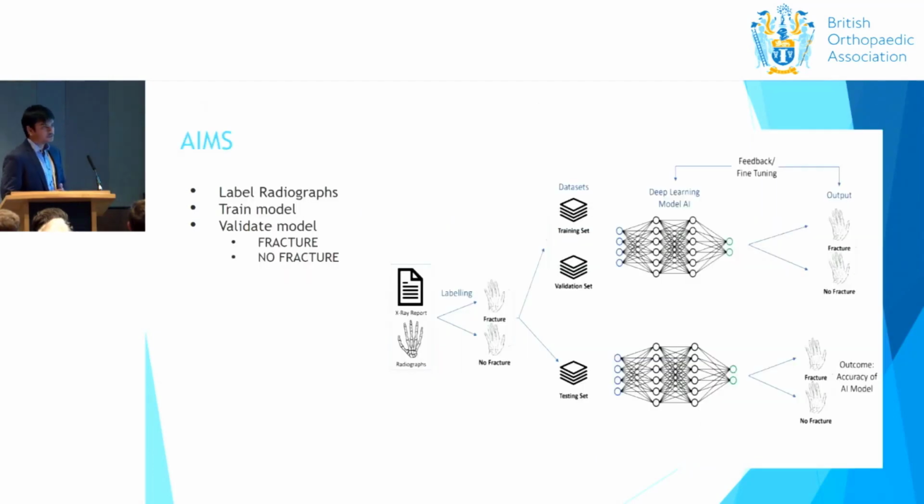The aim of the project is to develop an artificial intelligence tool that can recognize whether there is a fracture in a given radiograph or not. We wanted to first label the radiographs into fracture and no fracture, then train a model, and then validate the model by how many times it predicts fracture as fracture, or no fracture as no fracture.